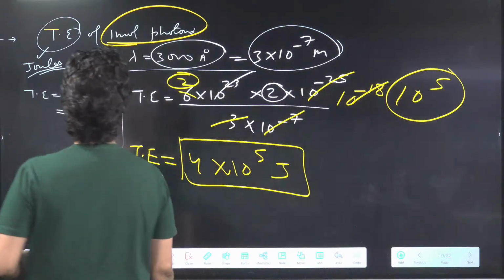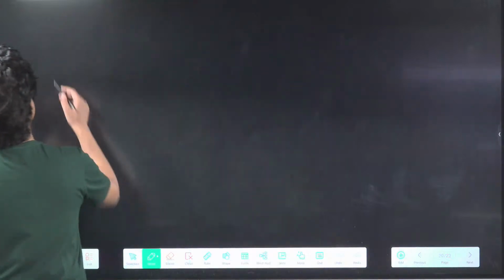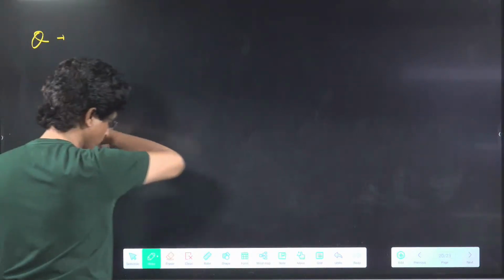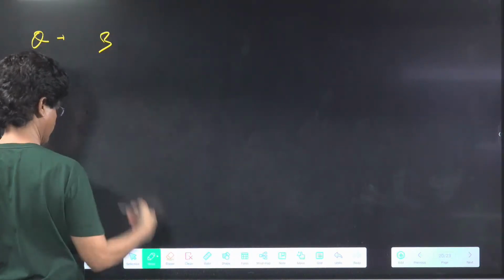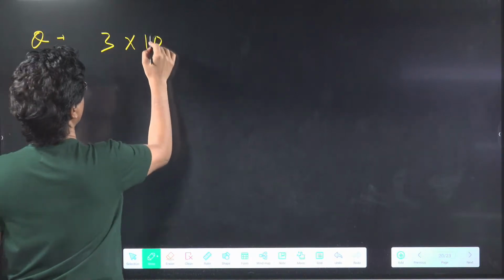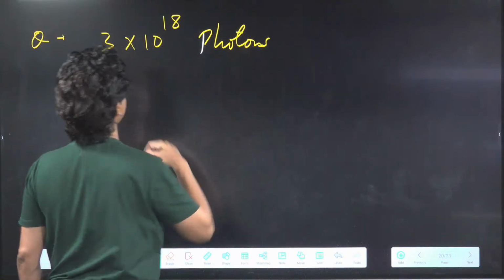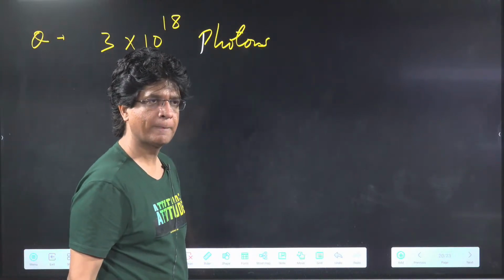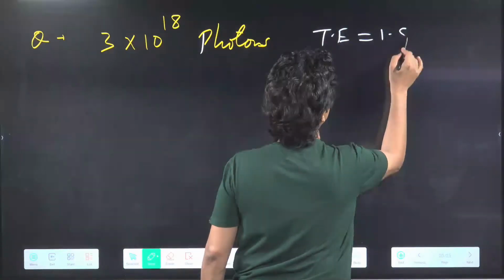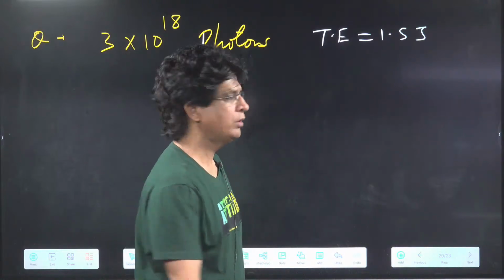Keep it up. So I'll give you one more question now. One more question, okay? Chalo batao. 3 into 10 to power of 18 photons have a total energy of 1.5 joule.